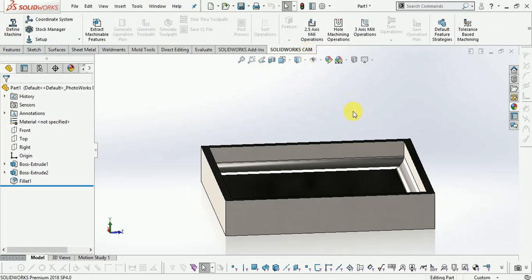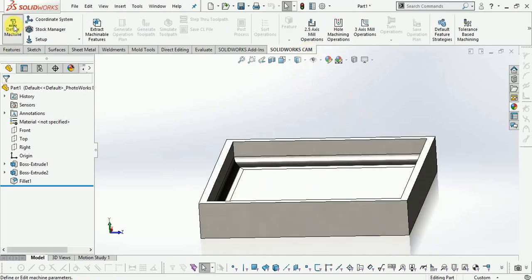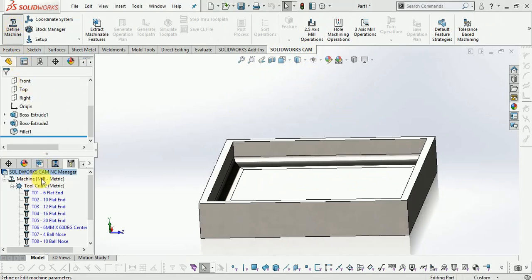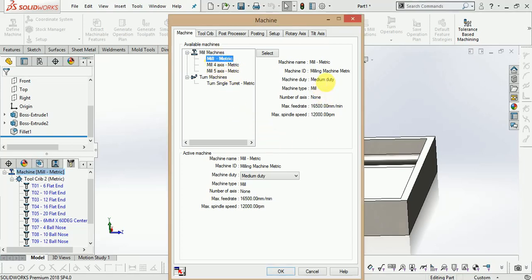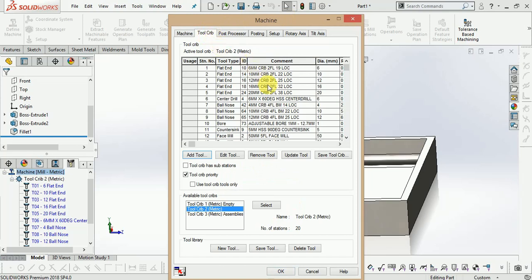Now select this one. Now first of all we define the machine, mill machine, mills. Here different options are available: mill metric, 4-axis machine and 5-axis machine. We simply select the metric machine. Milling center, here the machine parameters are available. Machine duty, medium duty. Now tool grips, different tools are available: flat end, center drill, ball nose.